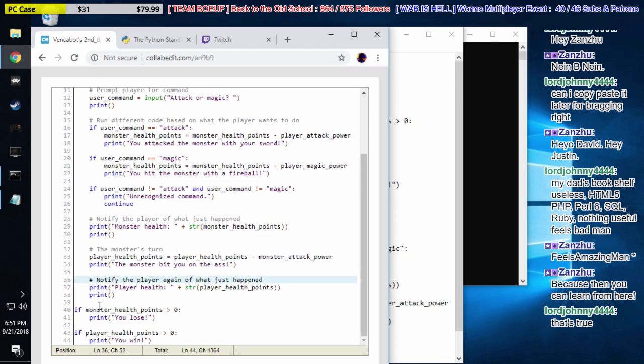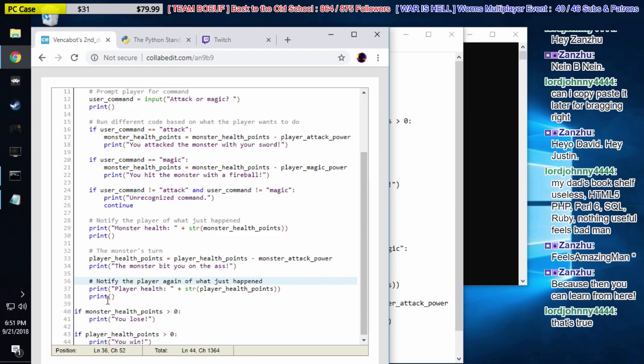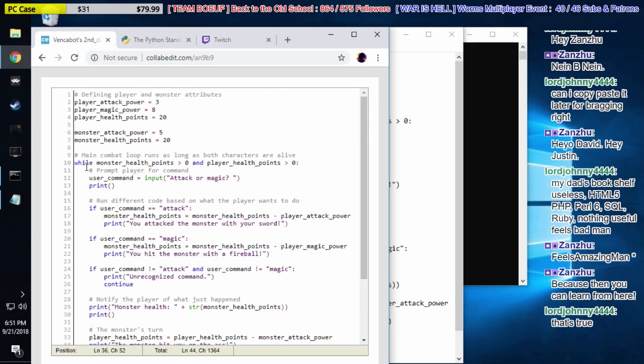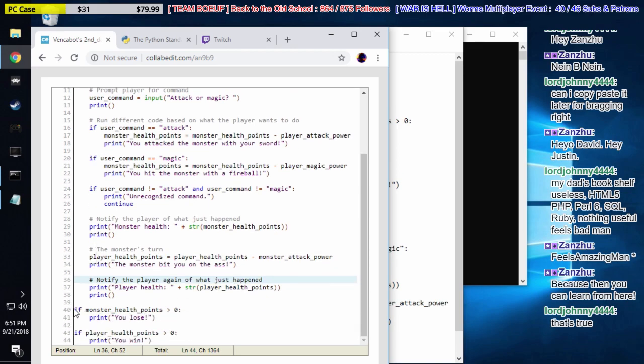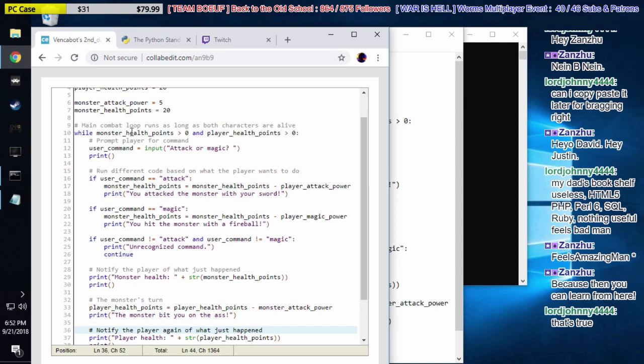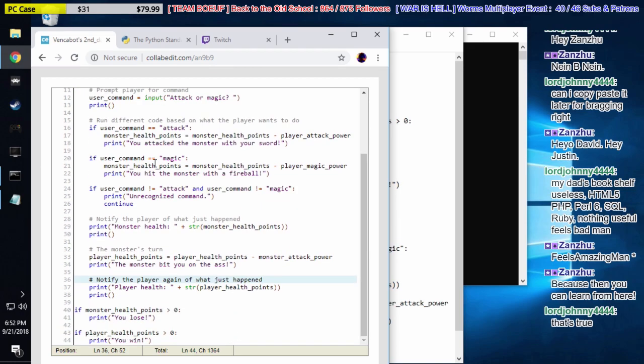Okay, now here we have the final block after the while loop. You can see how this code's indented. We have this code here, it's all indented after the while. That means all this is running in this loop. But down here, finally, the code is no longer indented anymore. We're back on the far left side of the screen. So this is where the while loop ends. That means that either the player or the monster has run out of health. And we're going to say down here, the while loop is over, so somebody died.